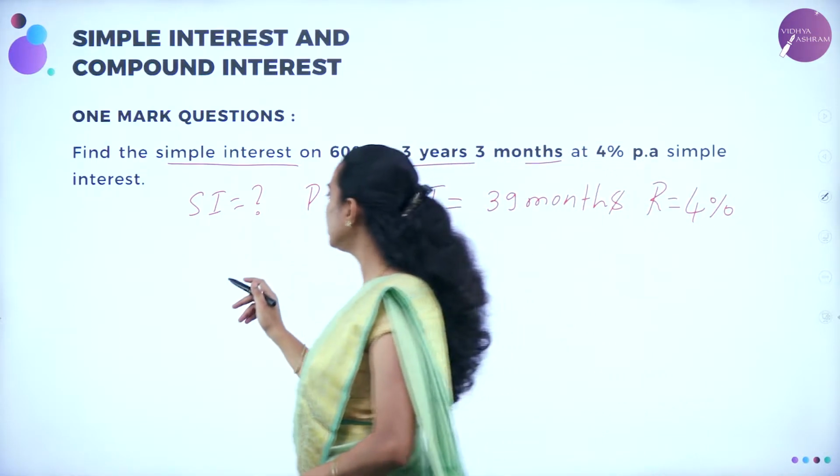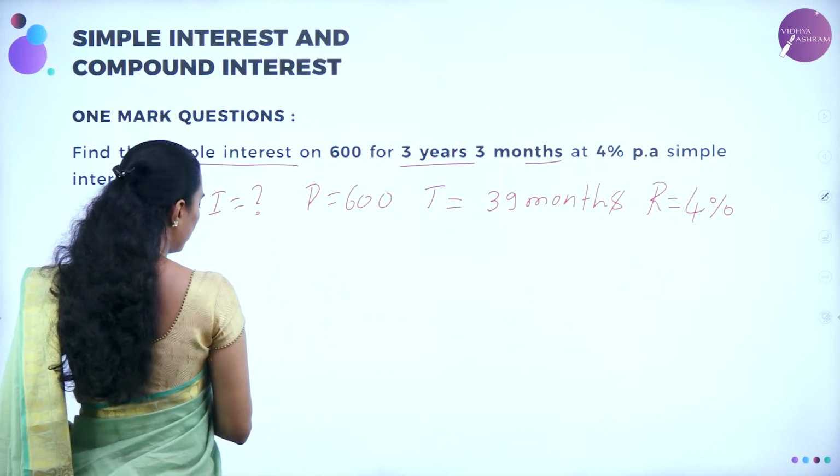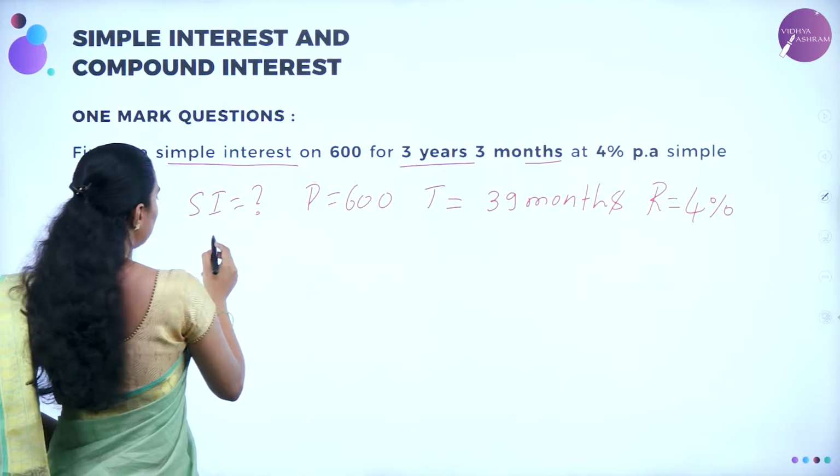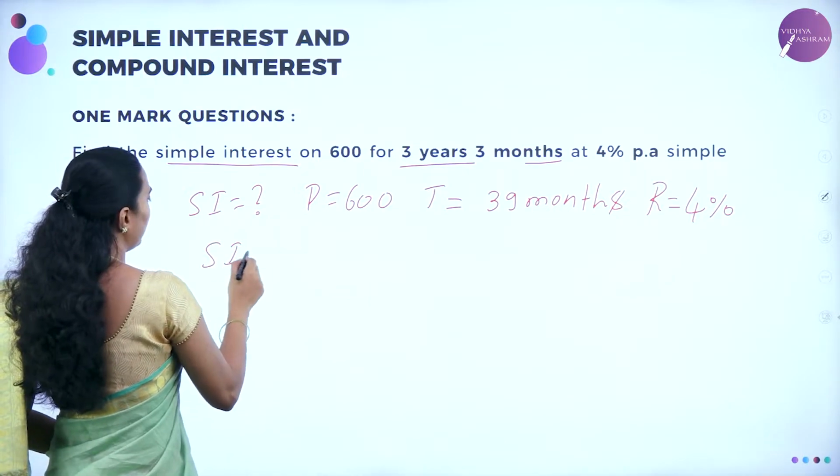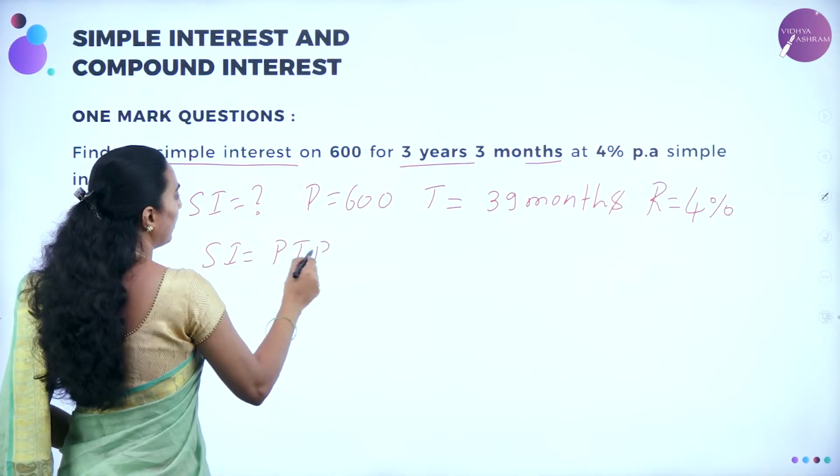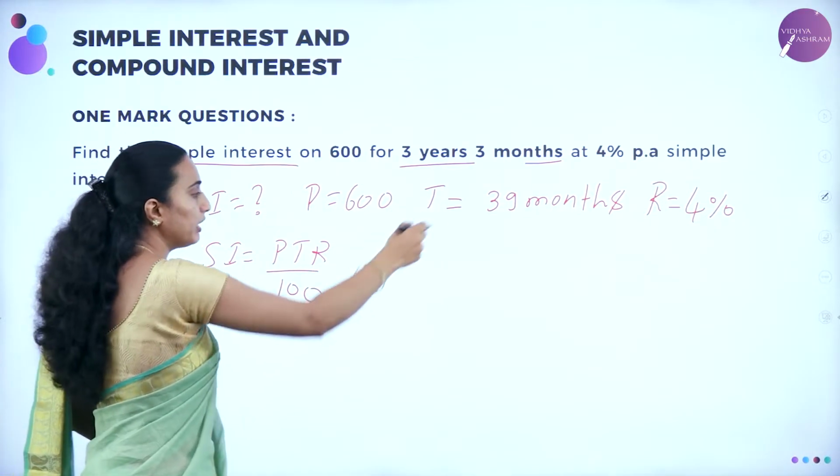So let me write down the simple interest formula. What is the simple interest formula? Simple interest formula is SI = PTR divided by 100. Now let me convert this.